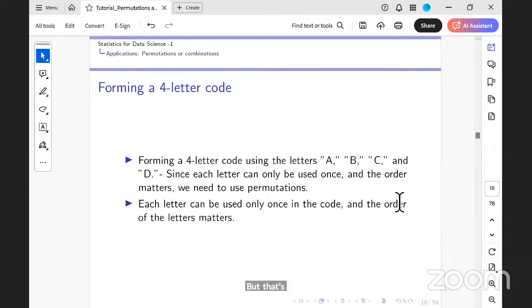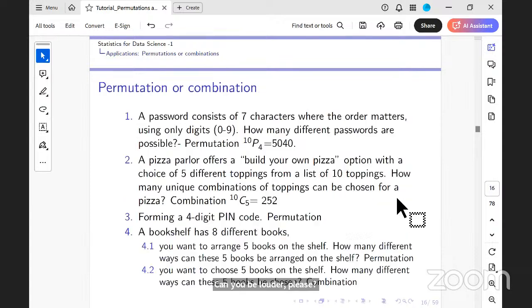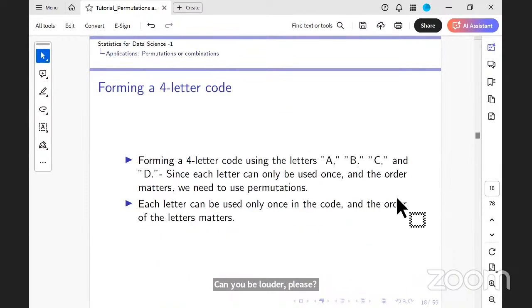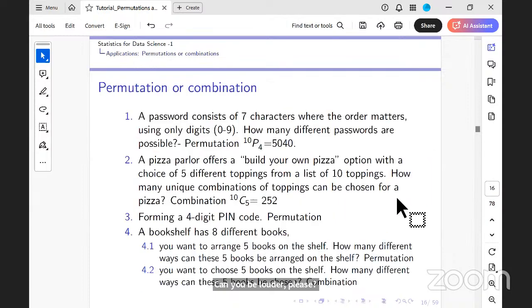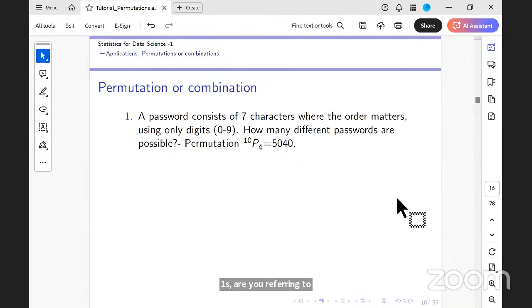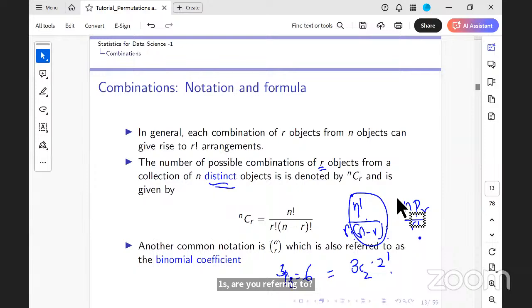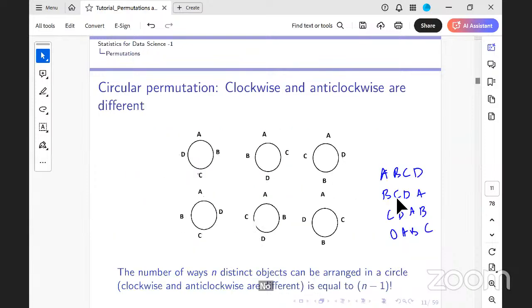Yeah, please. Ma'am, why do we multiply 3 factorial into 2 factorial when B and C are together in a factorial permutation? Can you be louder, please? Yes, ma'am. Why do we multiply 3 factorial into 2 factorial when BC are together? One second. Are you referring to this question, when I said two people are together?